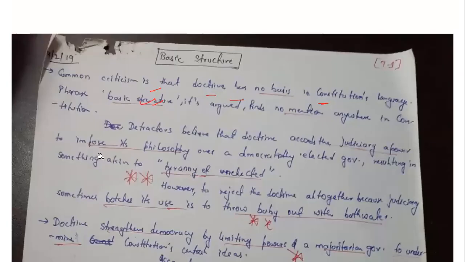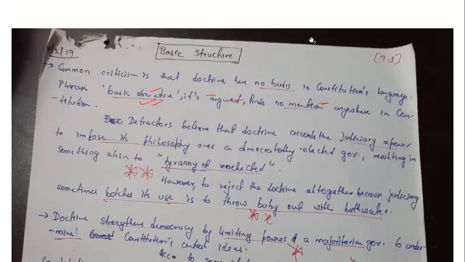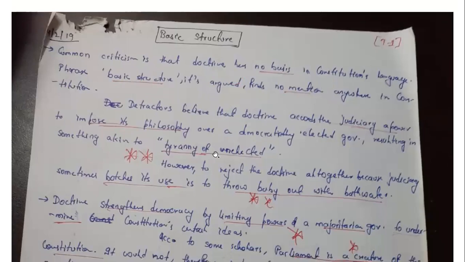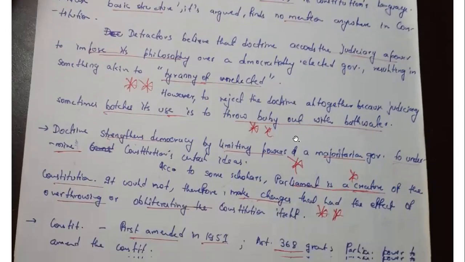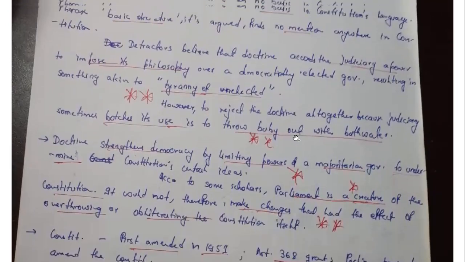Then there is another thing. There was one Hindu article which I have written down. The basic meaning of this article is that there are some people who say that it is not there in the constitution, so in a way what they are trying to do is impose a tyranny of the unelected, impose their philosophy. Who is imposing their philosophy? The judiciary is imposing their philosophy over the legislature. So that should not be done.